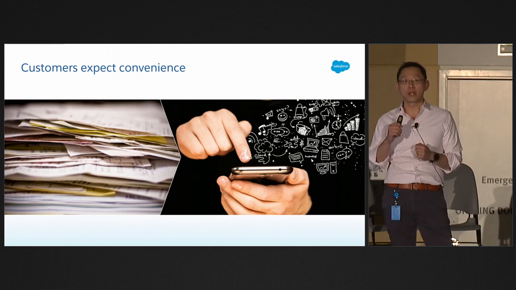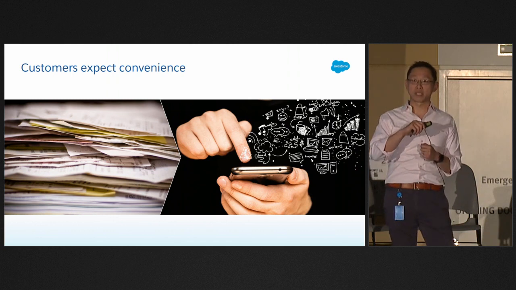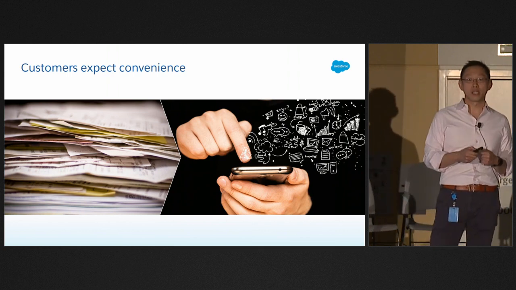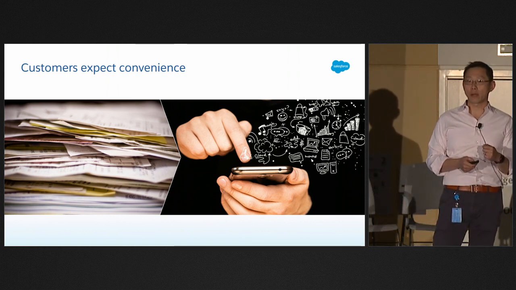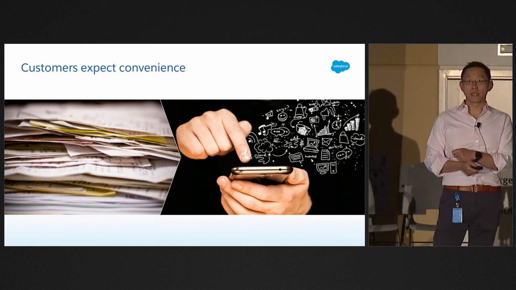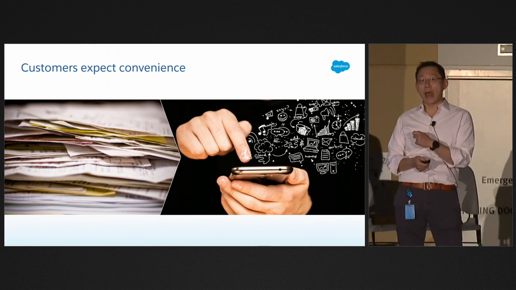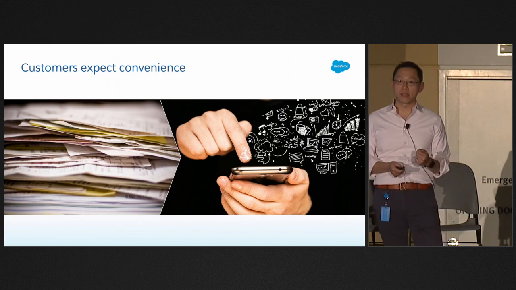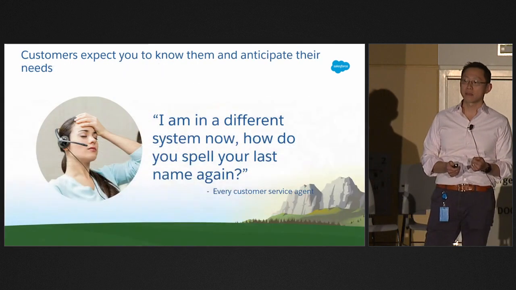And what we're going to talk about next is a few things that customers really come to expect, right? So the first thing is that nobody really wants to deal with traditional paperwork, paper process anymore. Today, everybody expects to have something on their phone and be able to interact with it directly. So effectively, they expect more convenience.